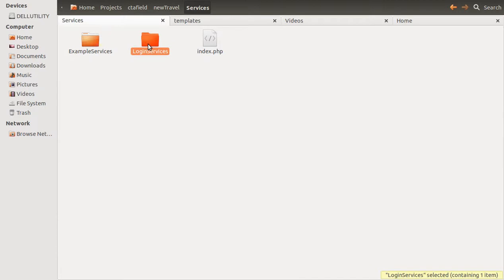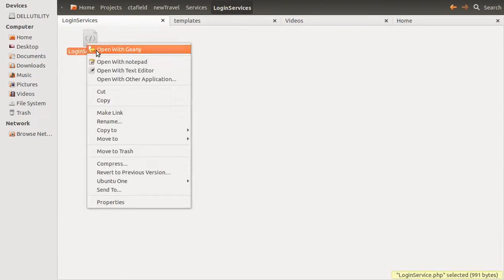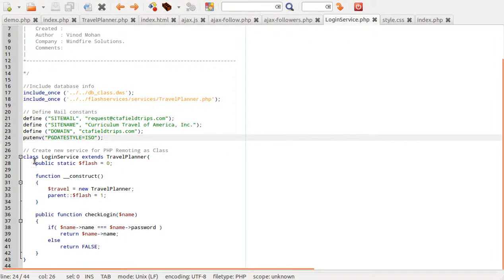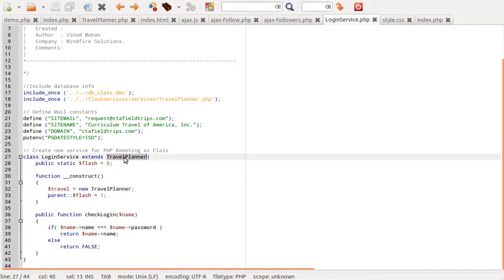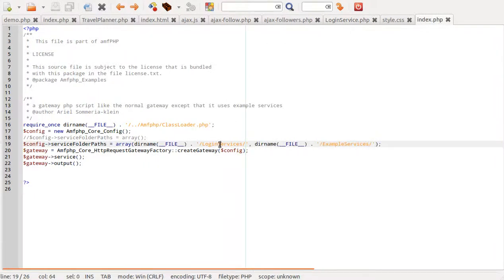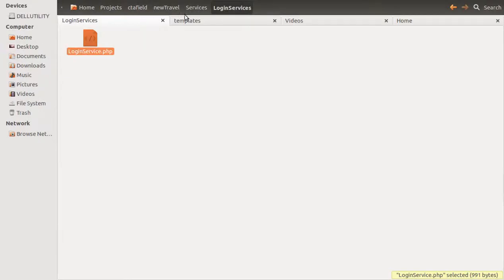This is the login service, which has a PHP class, and this travel planner has this sendLogin function. I just included that file and am calling the travel planner class. You can see the next class, the example services. In these example services we have the pizza example, which I am going to show in the demo.